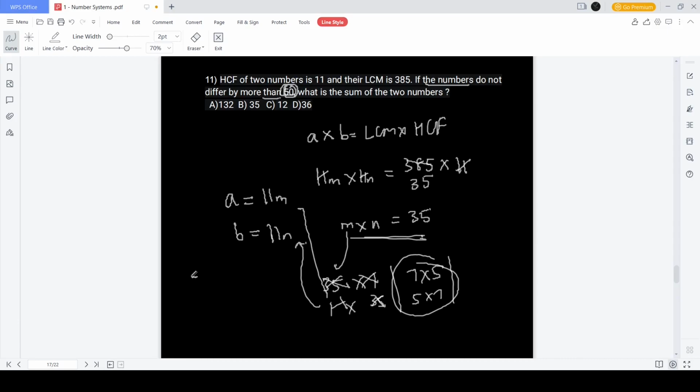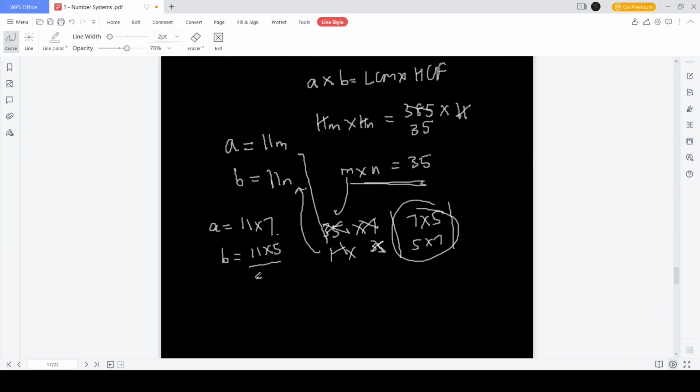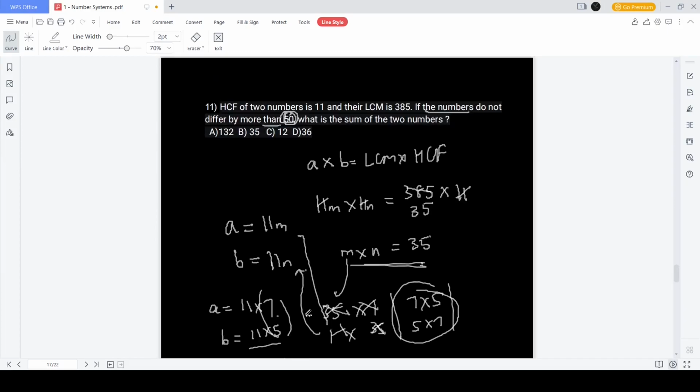Now, if one number is 7, A is equal to 11 into 7, that's what it means, and B is equal to 11 into 5. They're asking the sum of these two numbers. I can simply add it here only. I'll get 11 into the sum of these two numbers, that is 12. So this comes as 132. That's the answer.